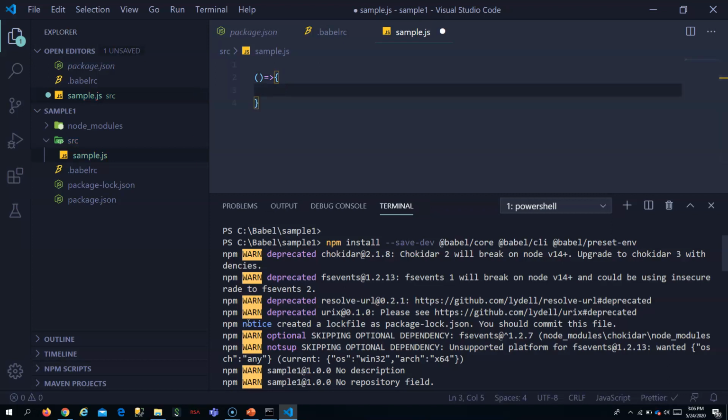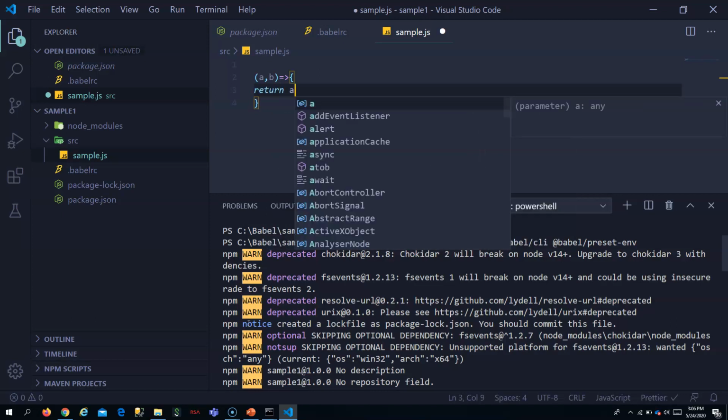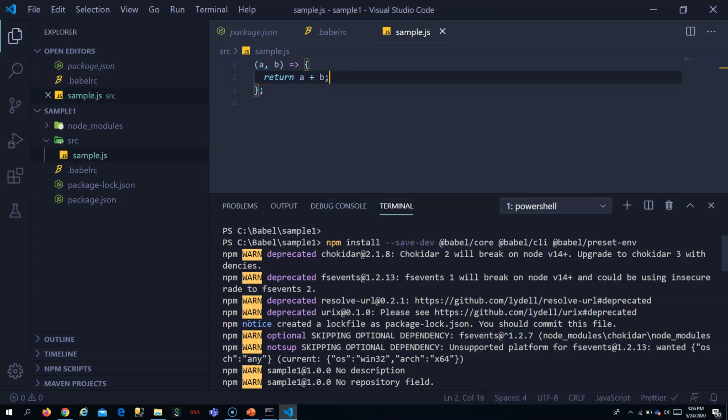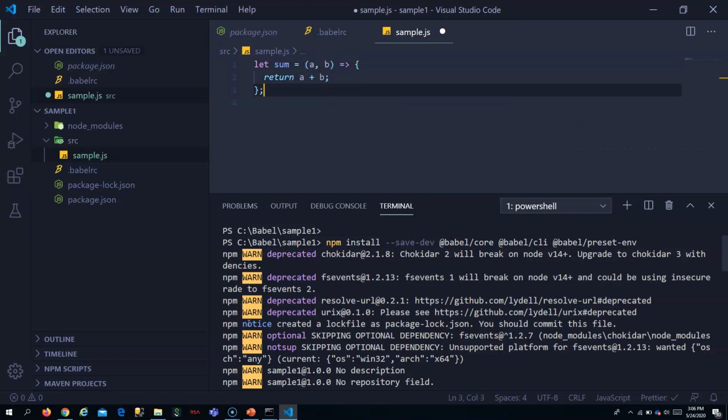So let me have these two, a comma b, and I will return a plus b, and let me have it, let sum equal to something. Hope this is visible. Maybe I can make this a bigger font.